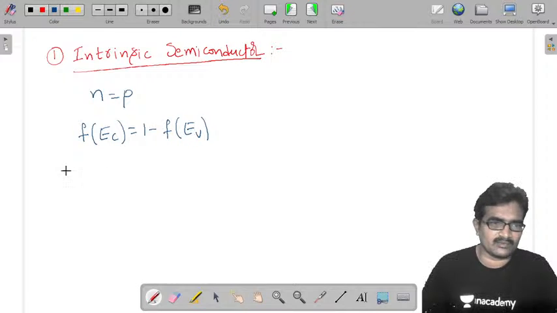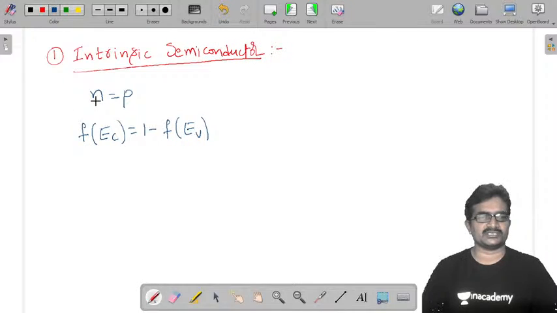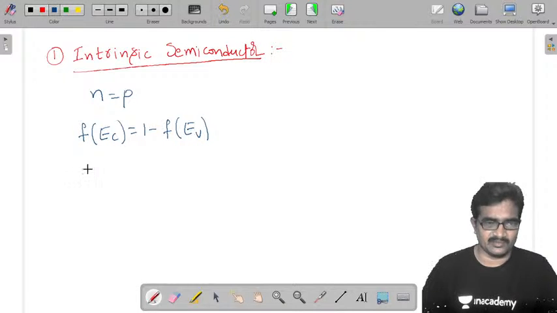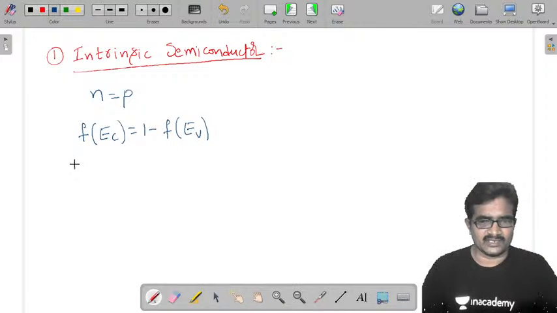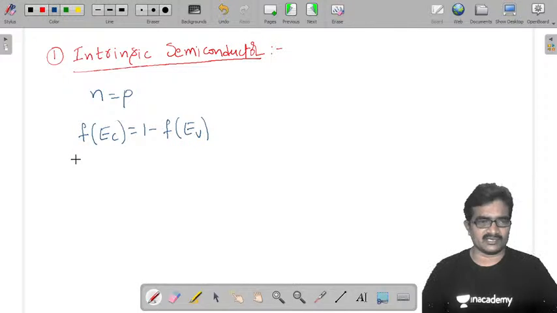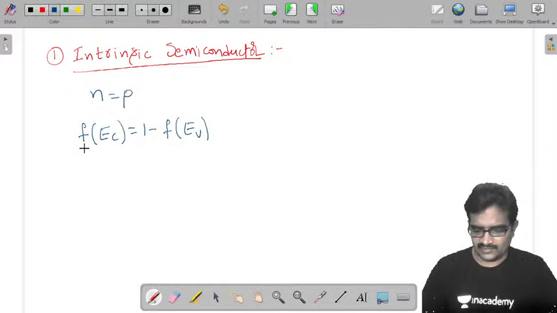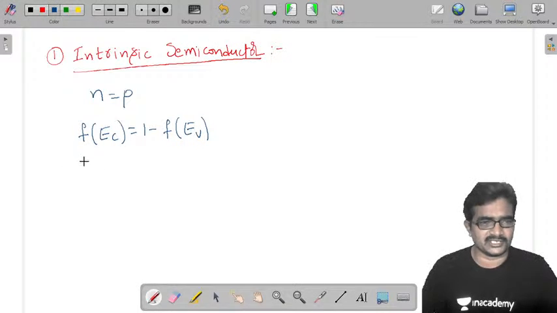And we know one more thing, because we are taking electron concentration the same as hole concentration, this is the default at room temperature, sir. Please keep that in your mind. Once it is room temperature, that means T is not equal to 0.